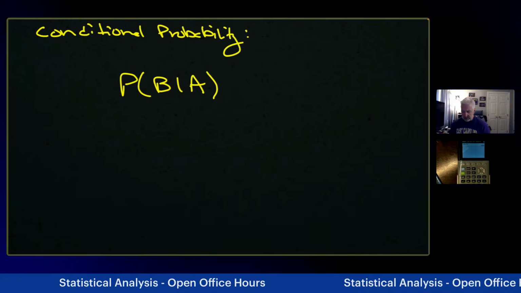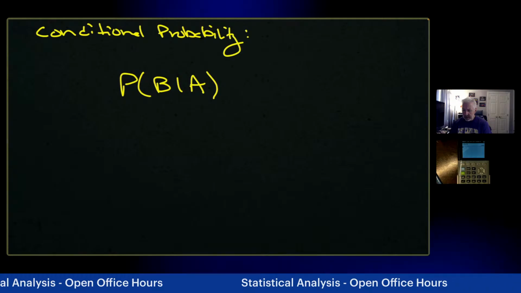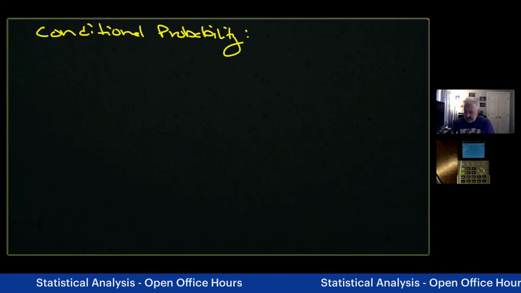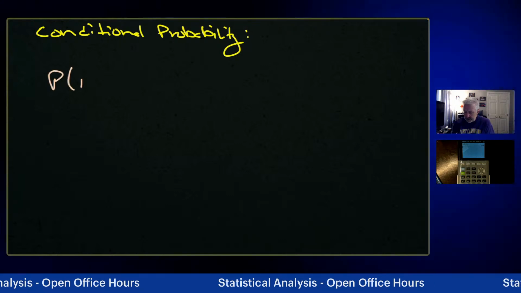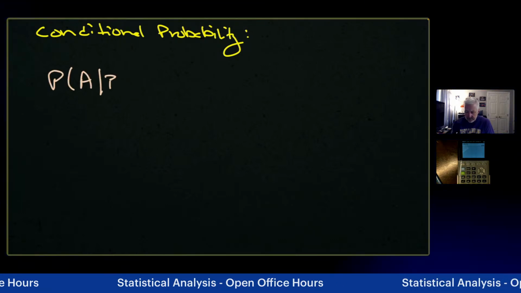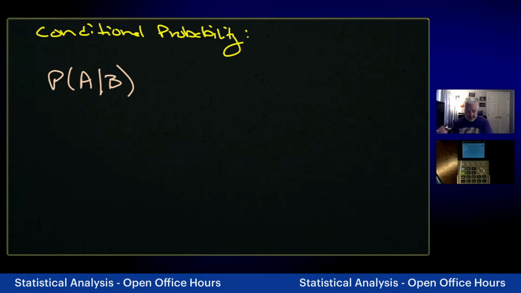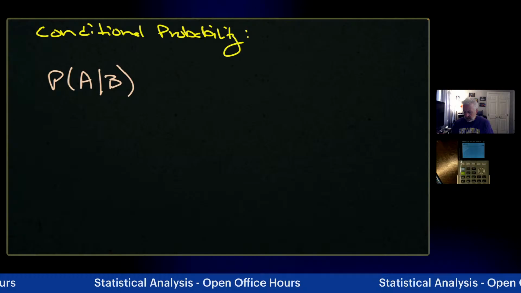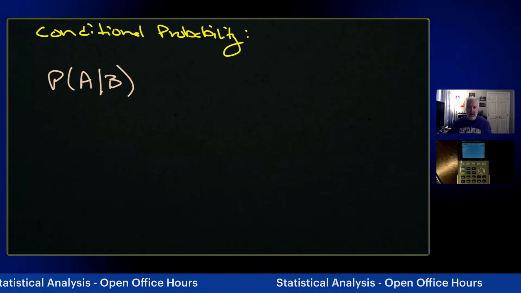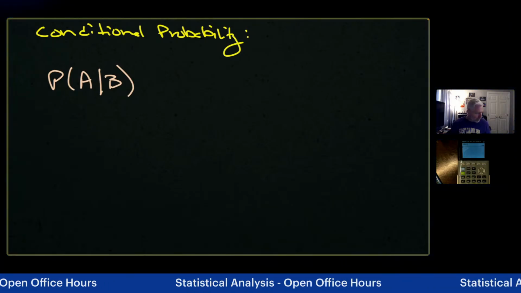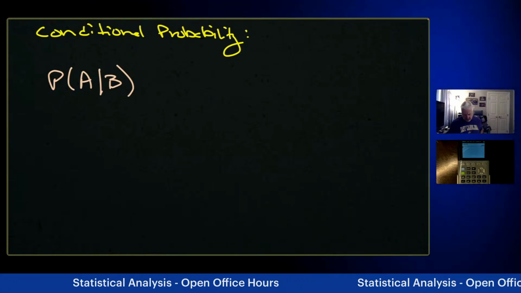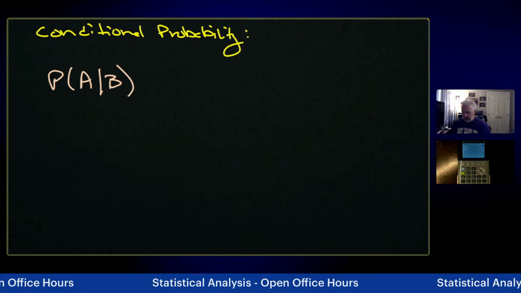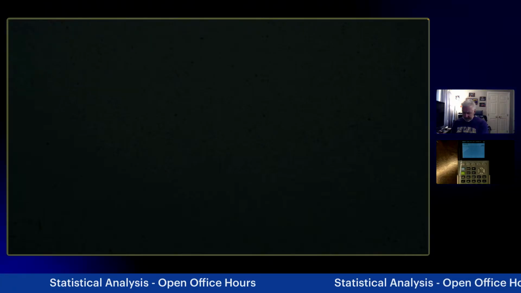Okay, let's talk about this. Conditional probability. If I have a statement like this, the probability of event A occurring, given that event B already occurred, what does that look like? Okay, well, let's go right into the example here, and I'm going to pull my notes over so I can pull my context. I'm not going to write the entire problem up here, but I'm going to write as much as I think folks need to know.